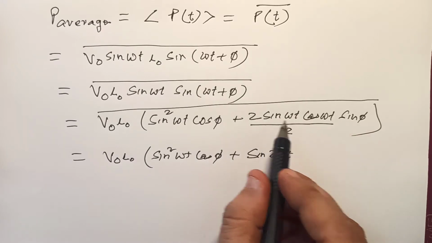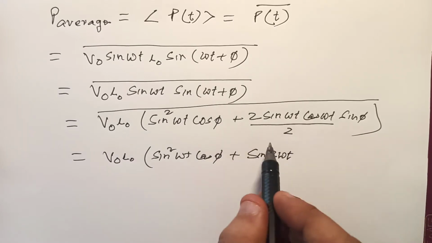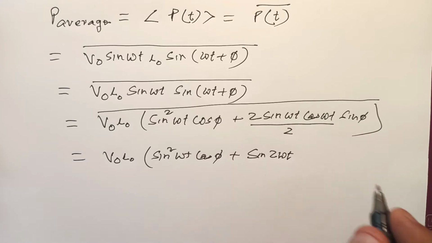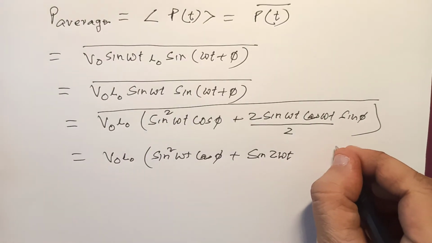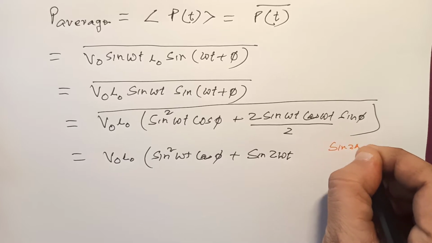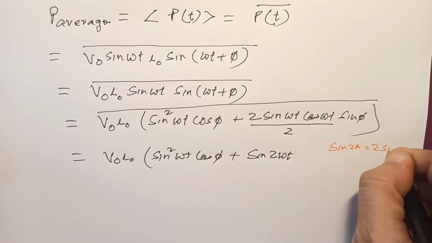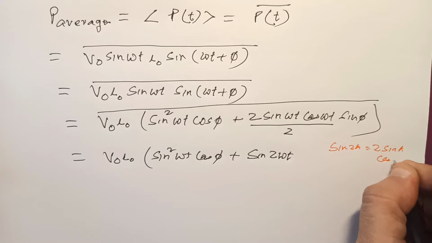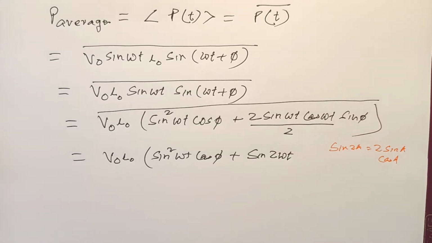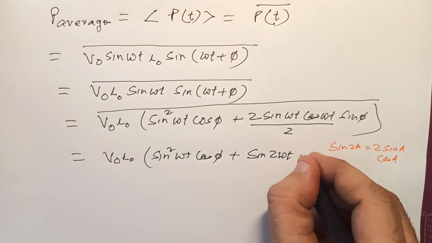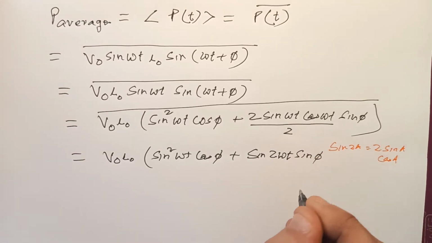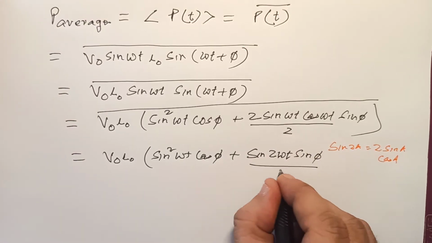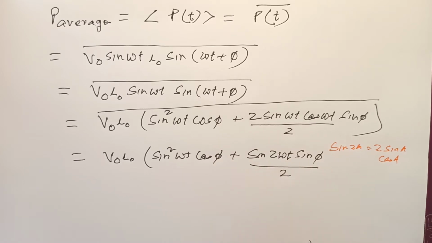Why? Because 2 sine a cos a is nothing but sine 2a. Let me use this pen and write it: sine 2a is equal to 2 sine a cos a. So this is cos 2 omega t and then sine phi by 2, correct.